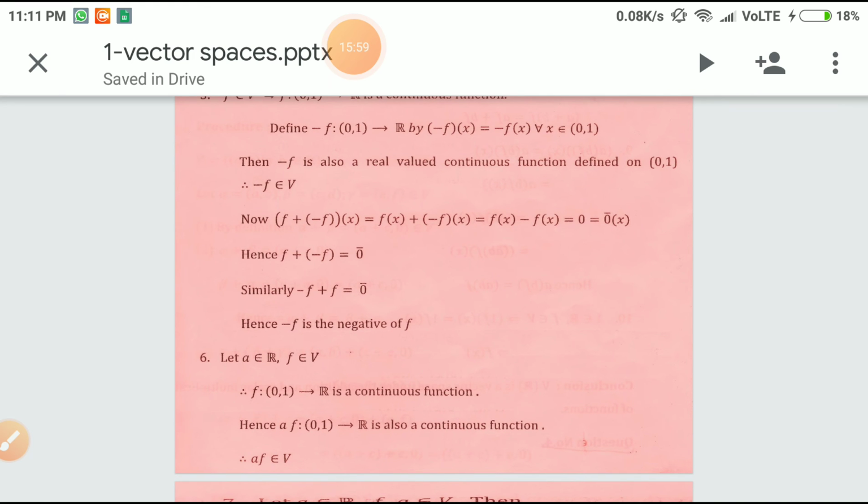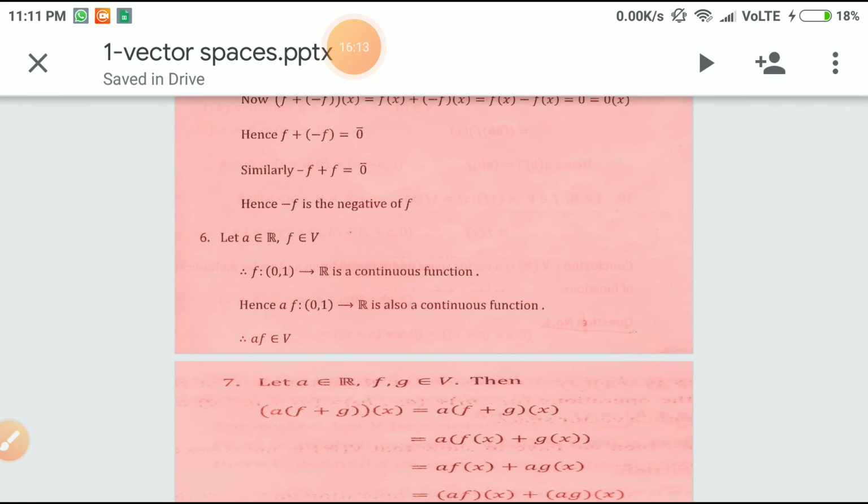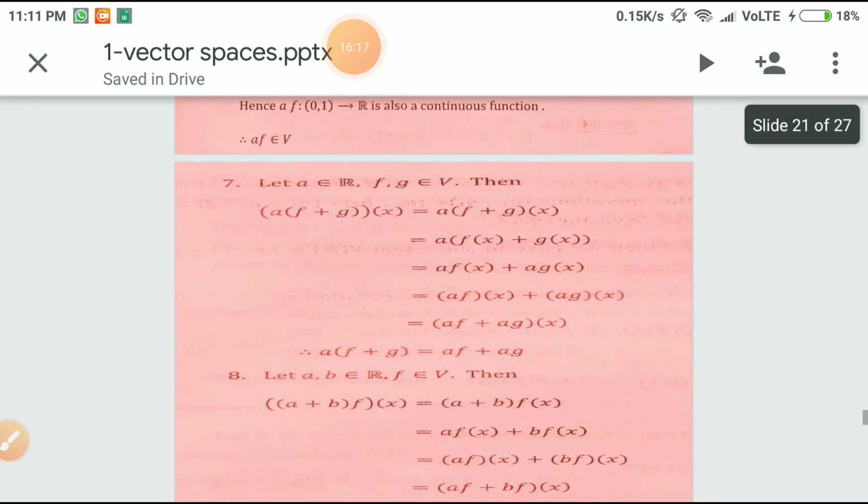Now we are going to define the scalar multiplication. Take a as a real number and f as a vector. Then f is a continuous function from the open interval (0,1) to R. We also define af from (0,1) to R as also a continuous function. Therefore af belongs to V. So scalar multiplication holds in V.